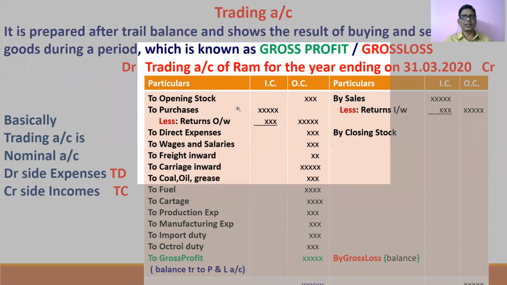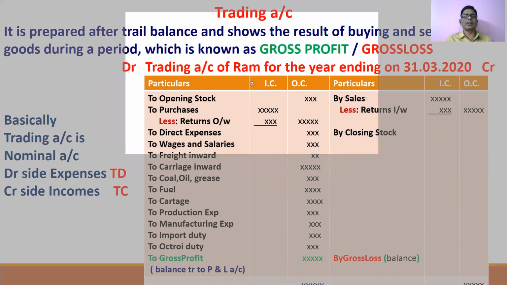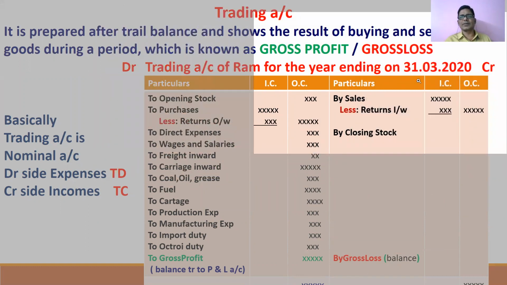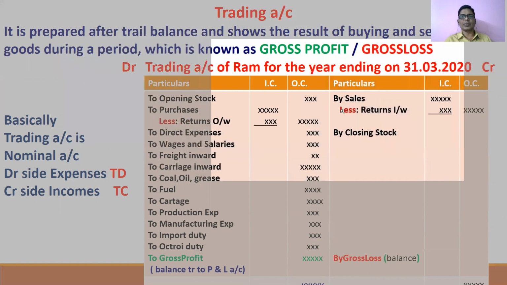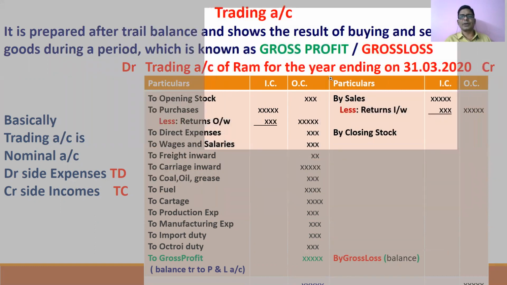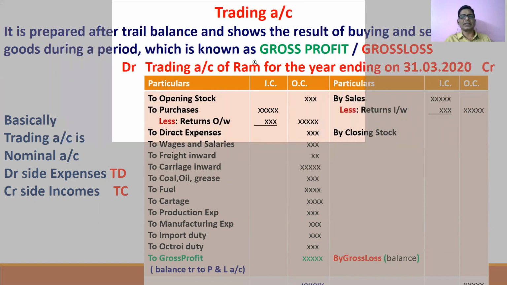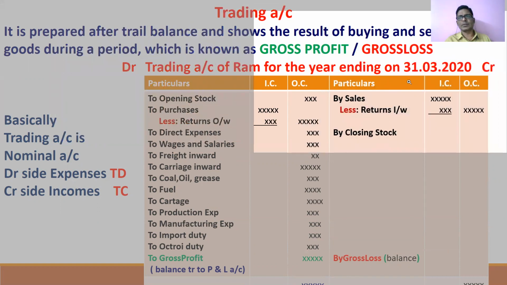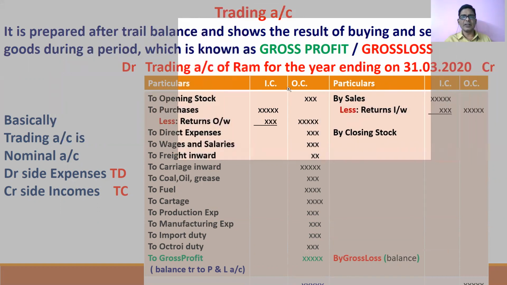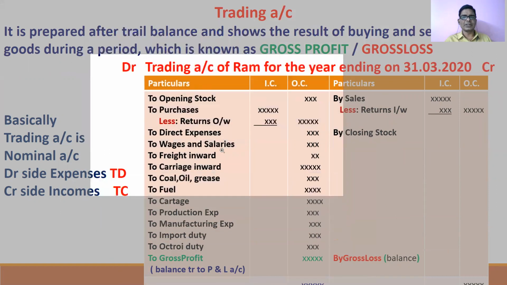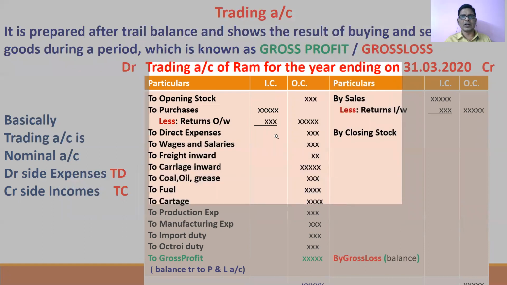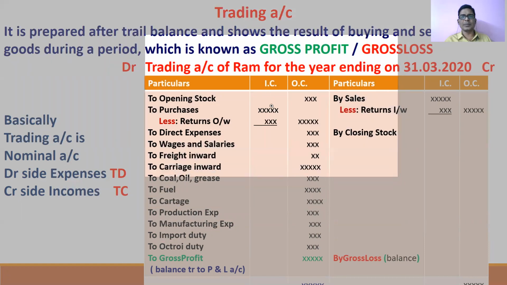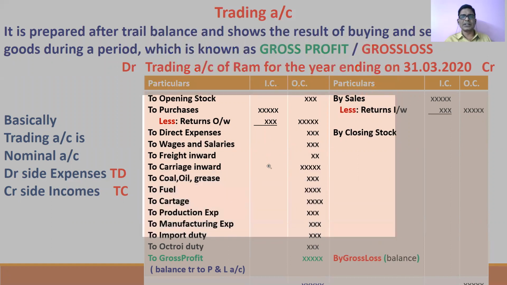And the title of the trading account should be the trading account of the sole proprietor for the year ending 31st March 2020. Because we are preparing final accounts for a period, we have to write like this: trading account of ROM for the year ending 31st March 2020. And we have the particulars column, where all the expenses are written, then the inner column and outer column. There is no significance to the inner column. This inner column is taken only for the purpose of any addition, any deletion, or any adjustment.